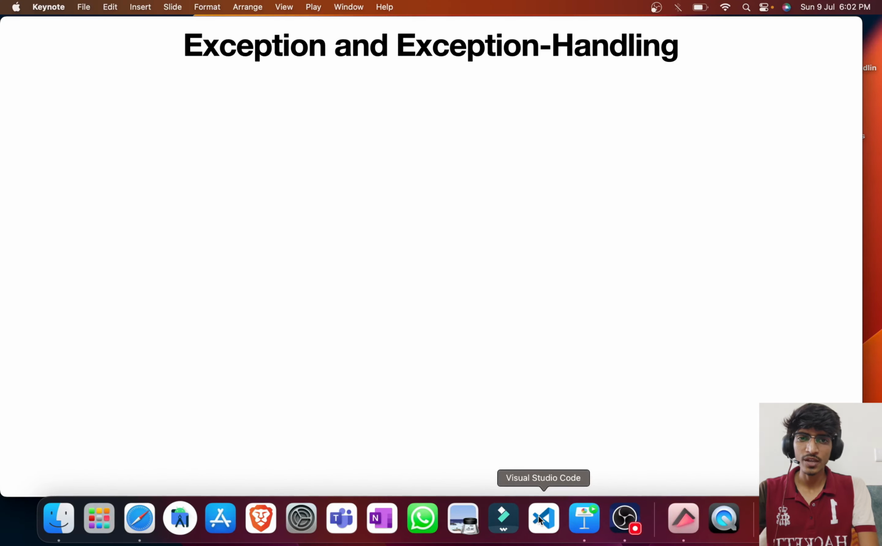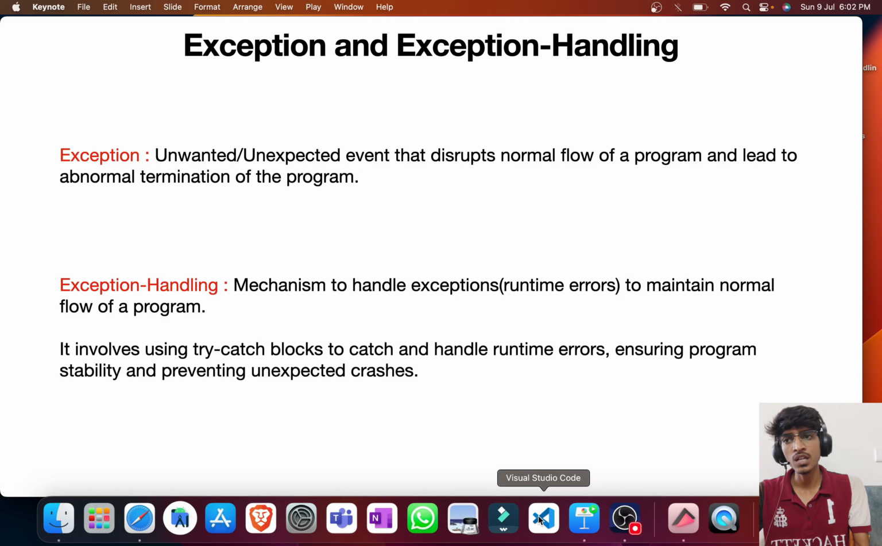Now as all of you have seen what is exception and exception handling with a real life scenario, let us see the definition part of these topics. The exception is an unwanted event that will disrupt our normal flow, and exception handling is a mechanism to overcome that so that we can maintain our normal flow, by the help of some keywords. We'll see all these things in the upcoming parts.